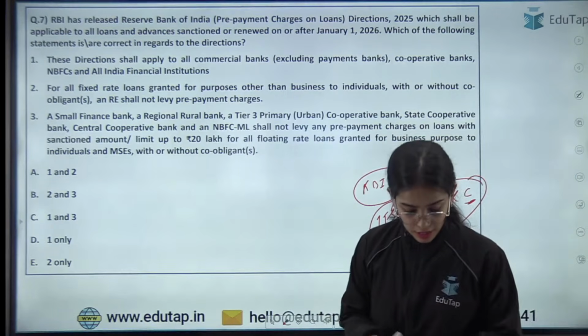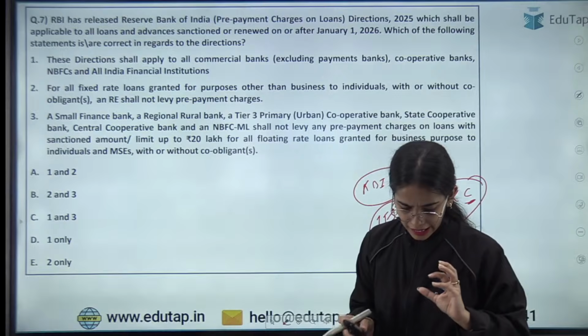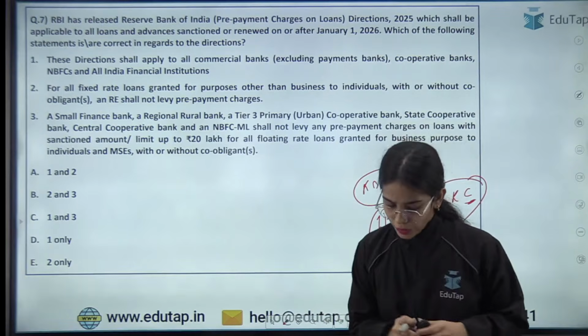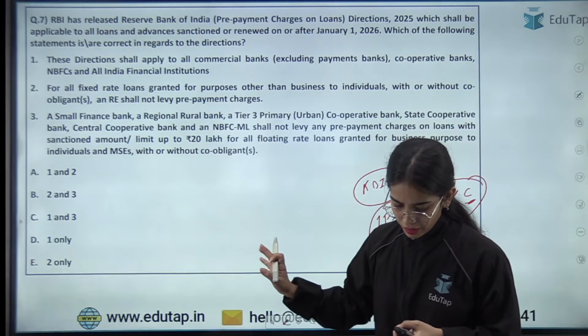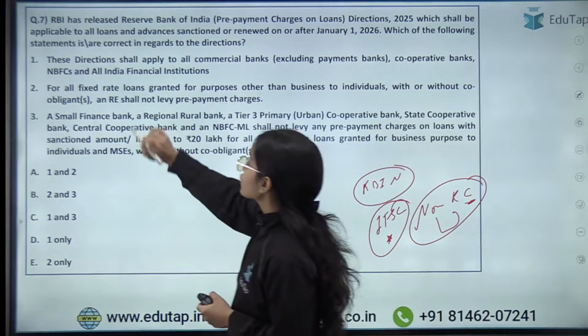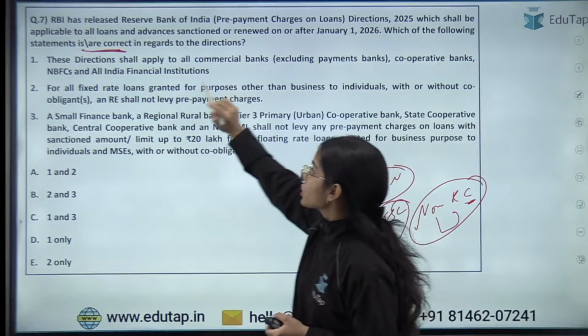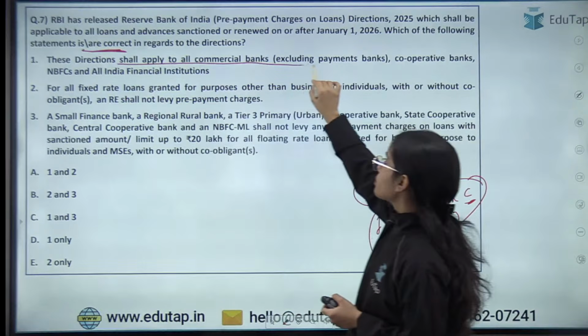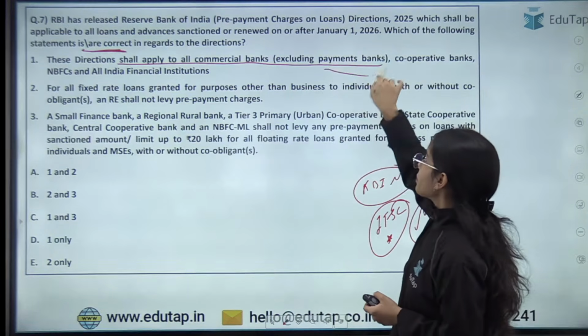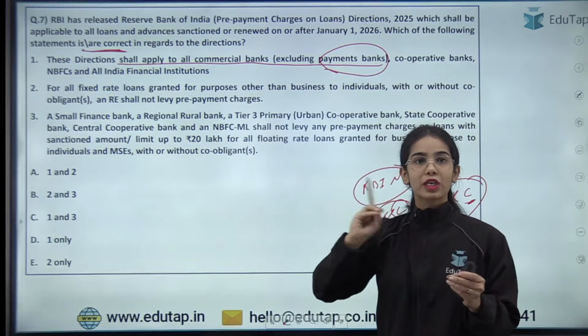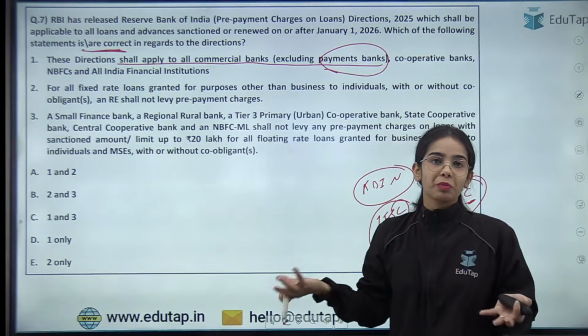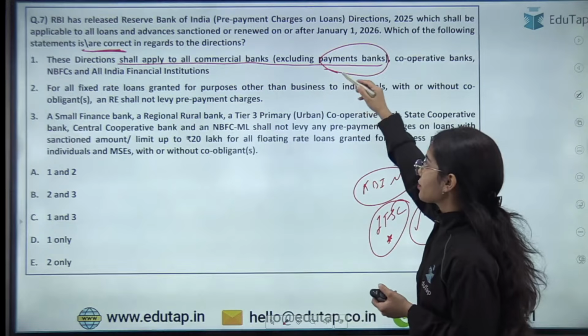Now I have got the answers from many of you. So some are saying A, and some are saying D. So let's see what is the right answer. So first of all, which of the following statement is or are correct? So these directions shall apply to all commercial banks excluding payment bank. So payment bank cannot give loans. If they cannot give loans, they cannot have prepayment charges on loans. Okay, so this statement seems correct.